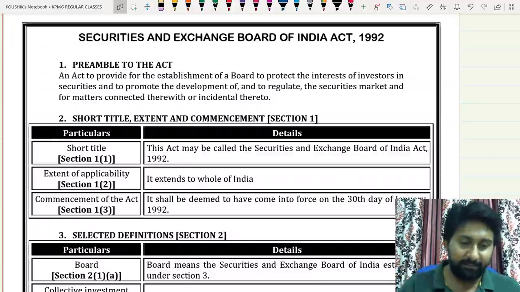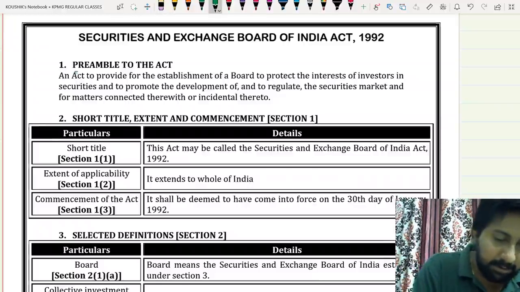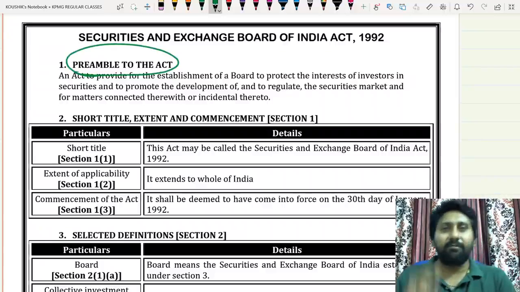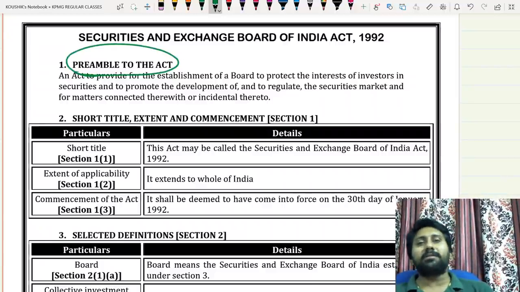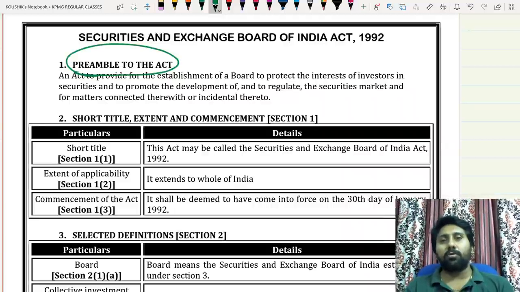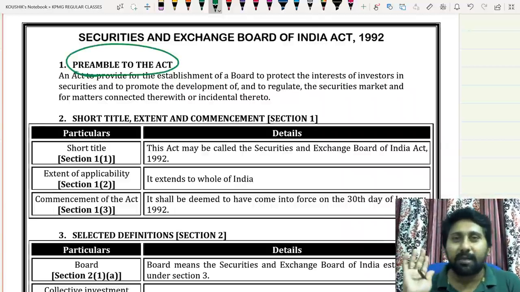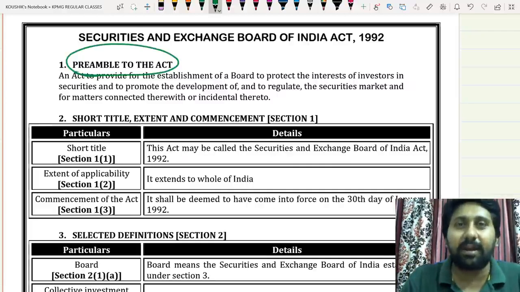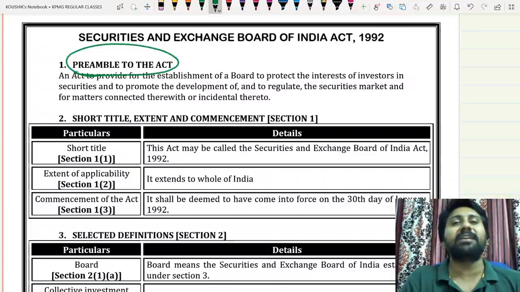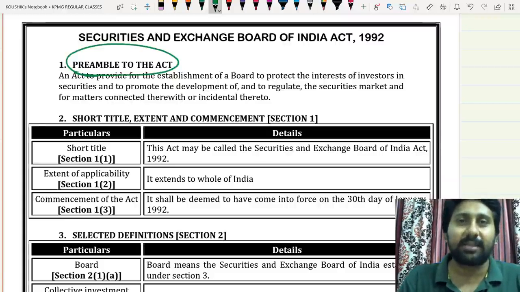Now see, preamble to the act. Objective: why the SEBI Act has come, purpose. SEBI comes for stock markets, stock exchanges, or securities market or listed companies, etc. Main idea is to protect the investors. Investors are getting cheated ruthlessly. Therefore, I want to protect them. So that protection is provided through an act called SEBI.